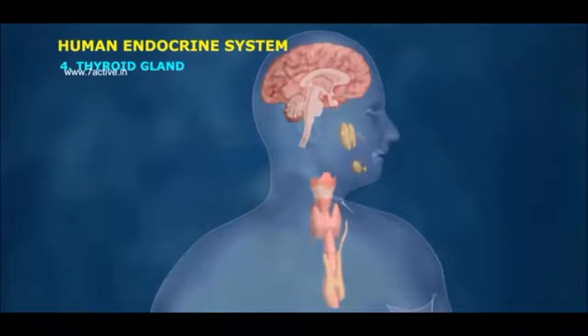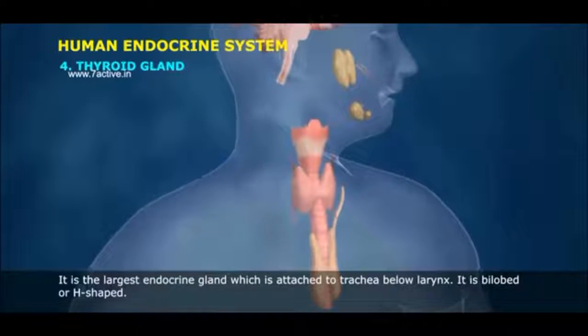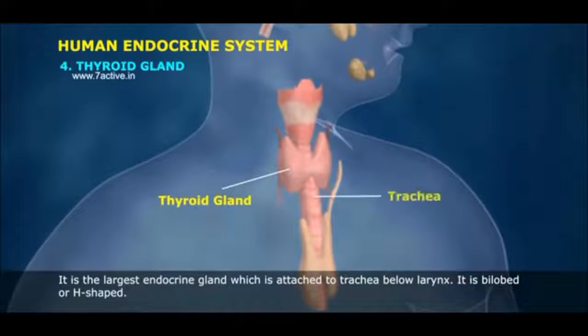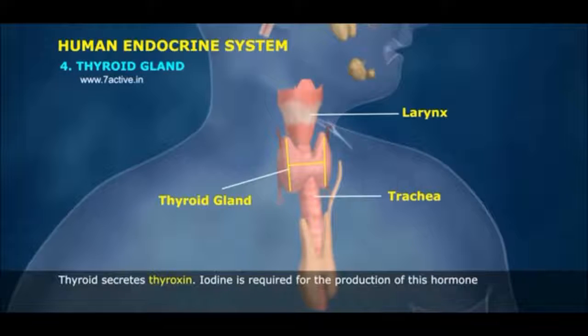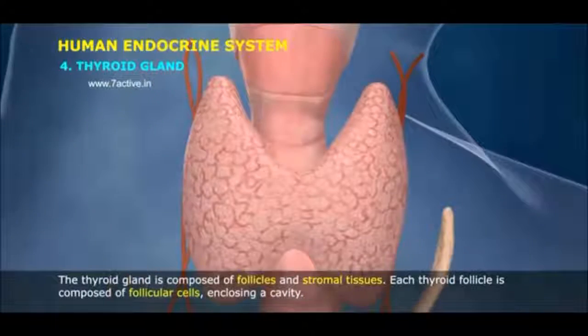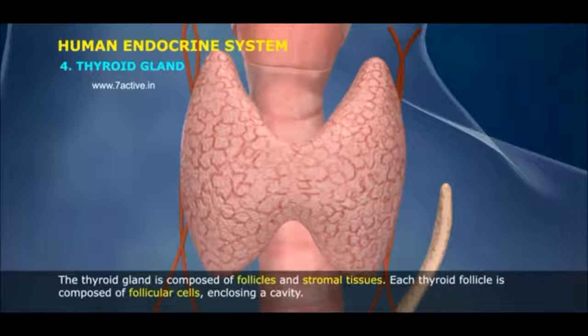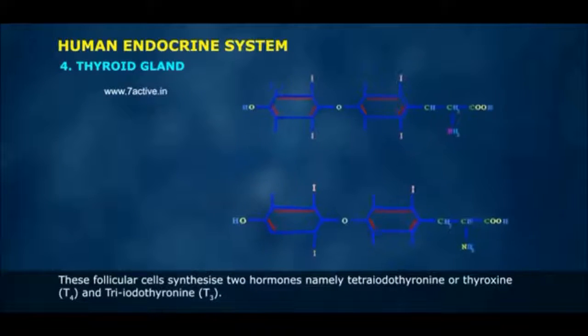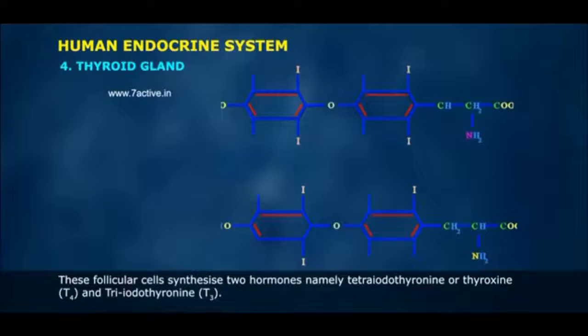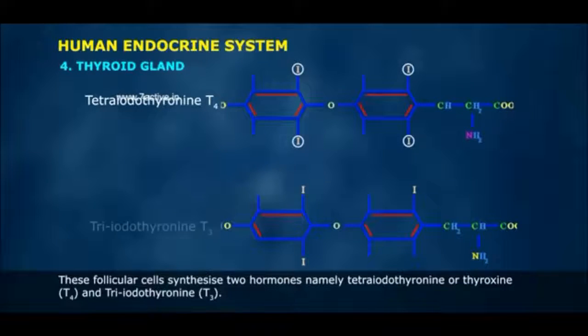4. Thyroid gland. It is the largest endocrine gland, which is attached to trachea below larynx. It is bilobed or H-shaped. Thyroid secretes thyroxine. Iodine is required for the production of this hormone. The thyroid gland is composed of follicles and stromal tissues. Each thyroid follicle is composed of follicular cells enclosing a cavity. These follicular cells synthesize two hormones, namely tetraiodothyronine or thyroxine T4 and triiodothyronine T3.